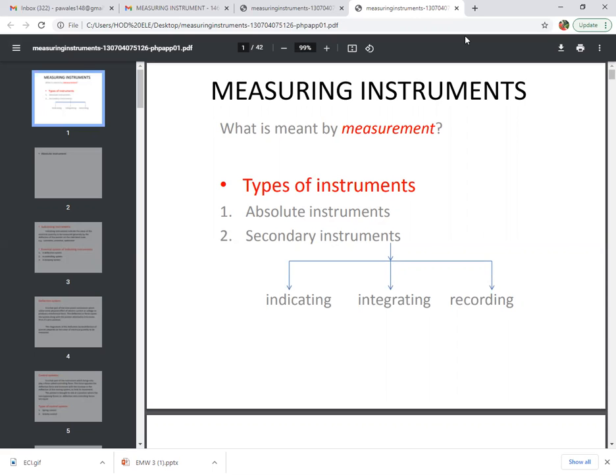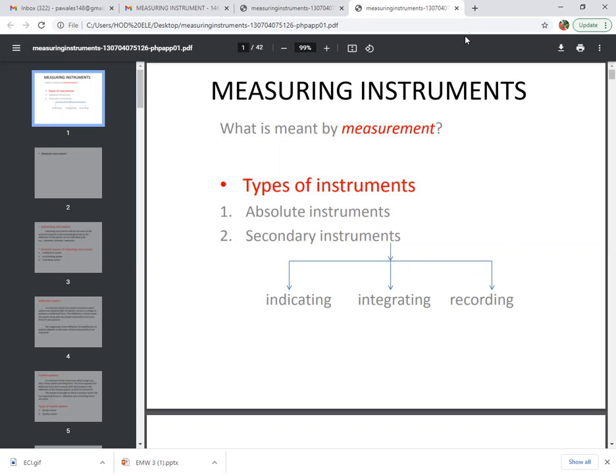We have to compare the unknown quantity with a known quantity or with the standard value, but it should have a significant unit. It is also measurement. So what is the measurement process? It is the process by which we compare the unknown quantity with a standard value with a significant unit.